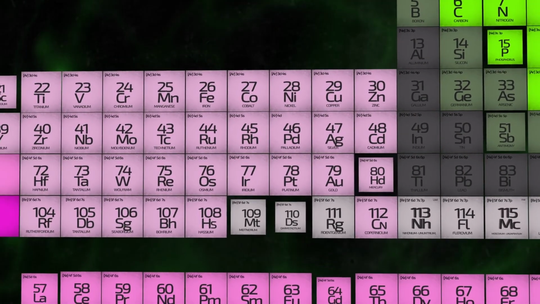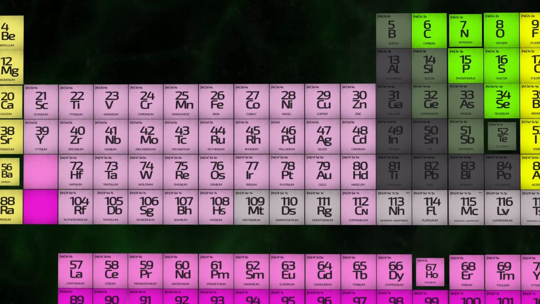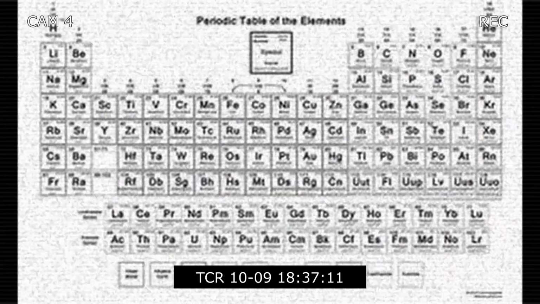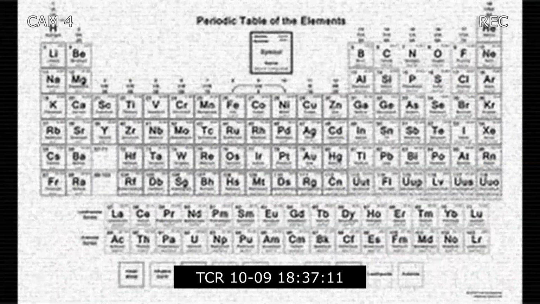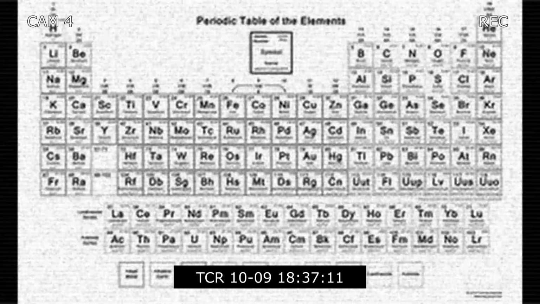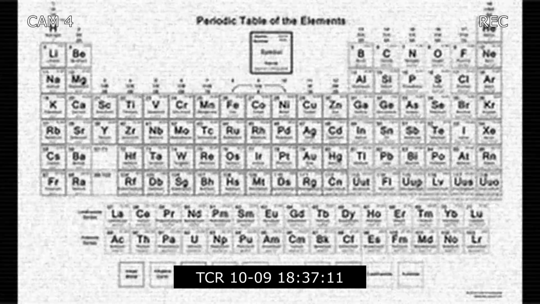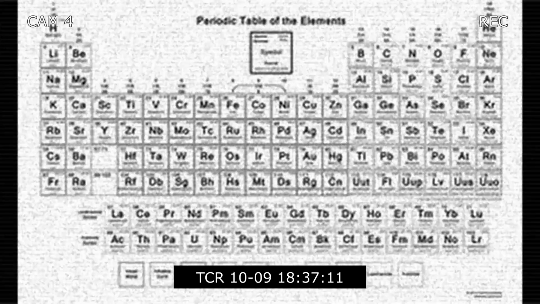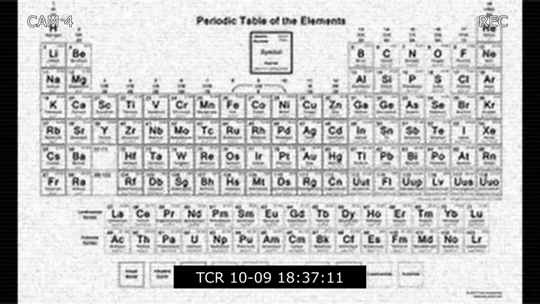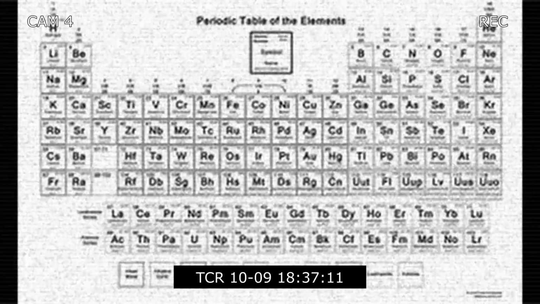There are altogether 7 periods. The period number corresponds to the highest principal quantum number of the elements in that period. The first period contains 2 elements. The subsequent periods consist of 8, 8, 18, 18 and 32 elements respectively. The 14 elements each of the 6th and 7th periods are placed in a separate panel at the bottom.